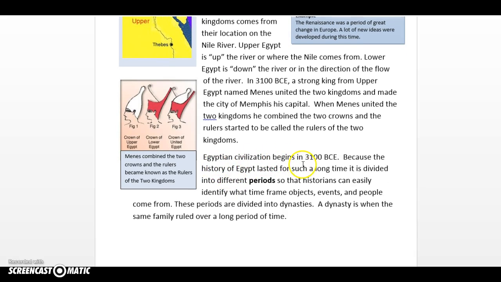Egyptian civilization begins in 3100 BCE, or before the Common Era. Because the history of Egypt lasted for such a long time, it is divided into different periods so that historians can easily identify or find what time frame objects, events, and people come from. These periods are divided into dynasties. A dynasty is when the same family ruled over a long period of time.